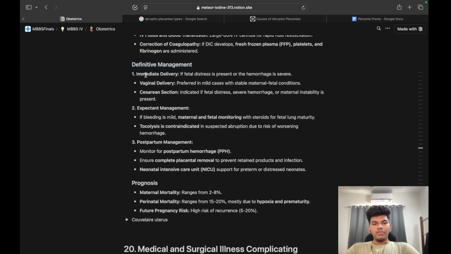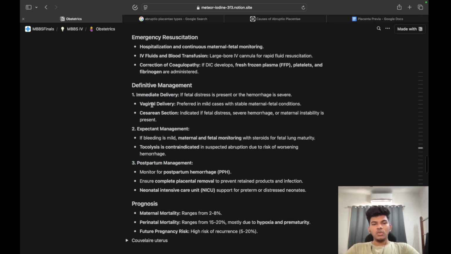Coming to definitive treatment, there is immediate delivery, expectant management, and postpartum management. Immediate delivery if fetal distress is present or hemorrhage is severe. So vaginal delivery or cesarean section. Vaginal delivery is preferred in cases with stable maternal and fetal conditions.